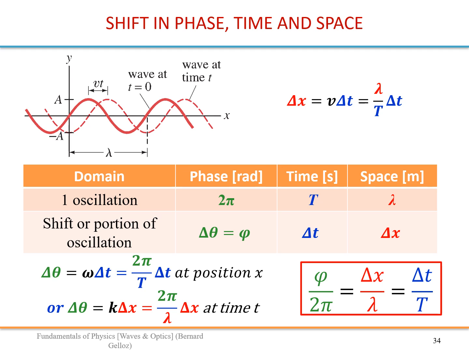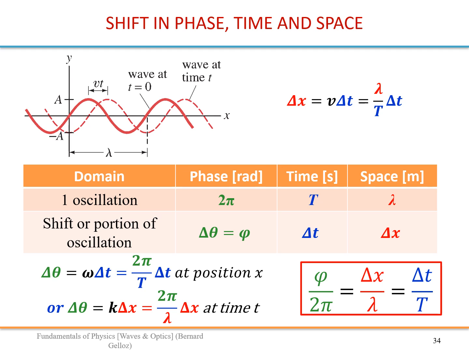These again make total sense, because this is a portion of oscillation, phi, divided by a full cycle in phase domain, and this is just a portion of displacement in space, corresponding to phi, divided by a full cycle in space, and equal also to the corresponding shift in time divided by a full period in time.